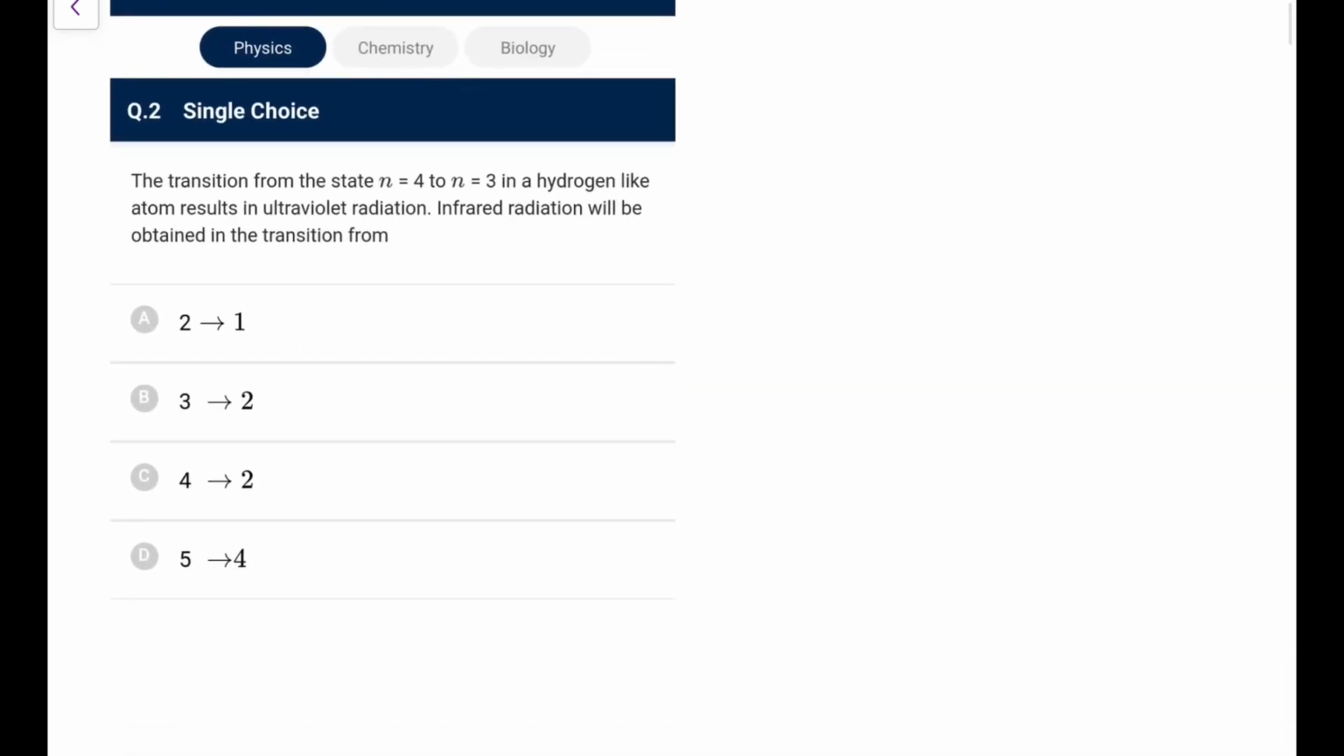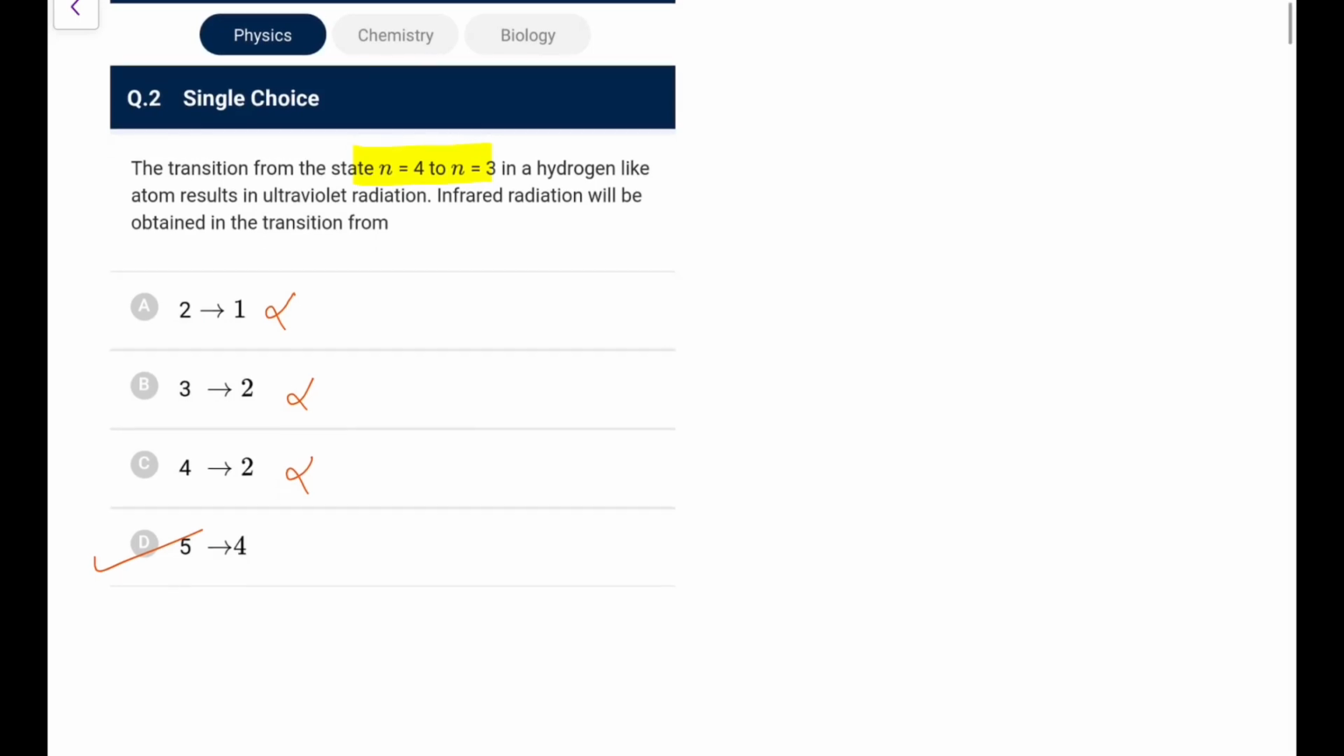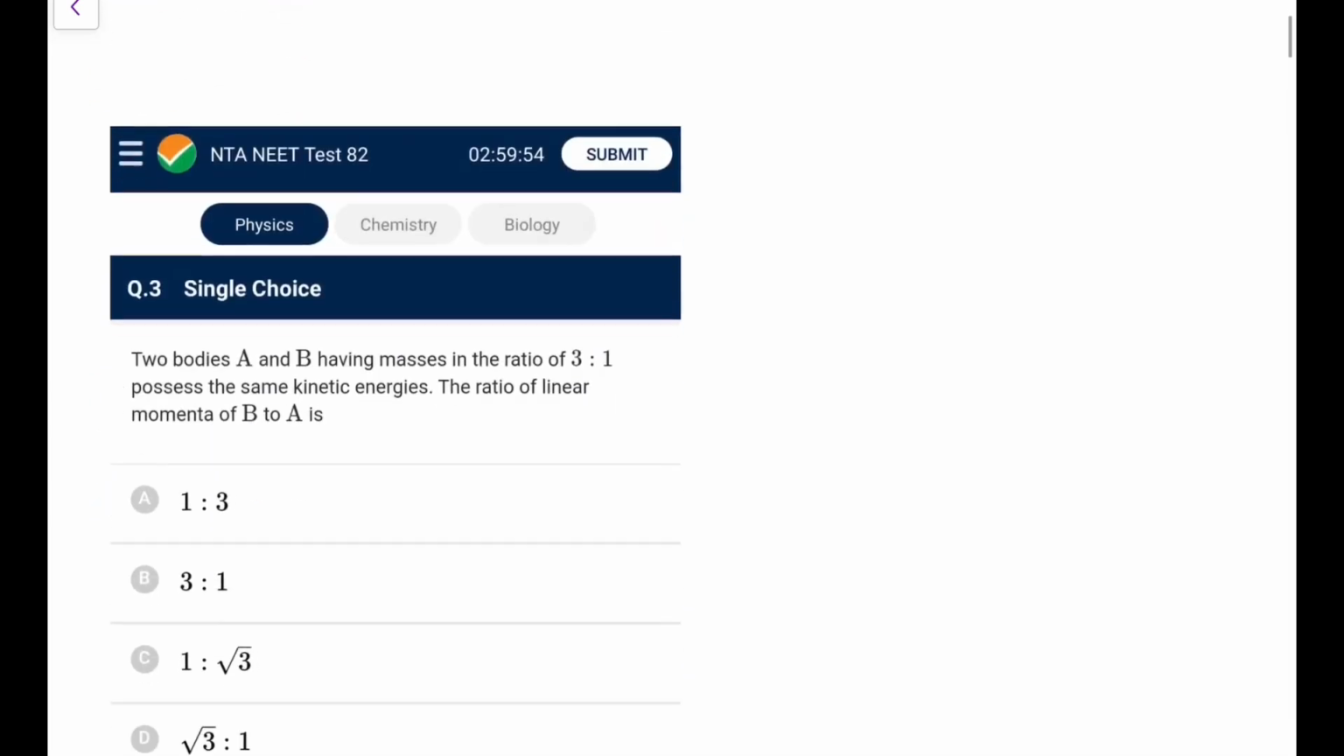Now the transition from 4 to 3 in a hydrogen like atom results in UV radiation. Infrared radiation will be obtained as, so it is UV. So for infrared the energy difference has to be less. Now in 2:1 energy difference will be more, 3:2 more, 4:2 more, so less will only be in 5:4. You know the difference between 2:1 is greater than between 3:2, greater than between 4:3, greater than between 5:4. So that logic you are using here. The first 3 options will have more energy difference, the D will only have the less energy difference.